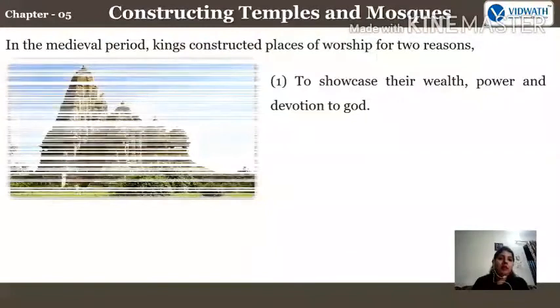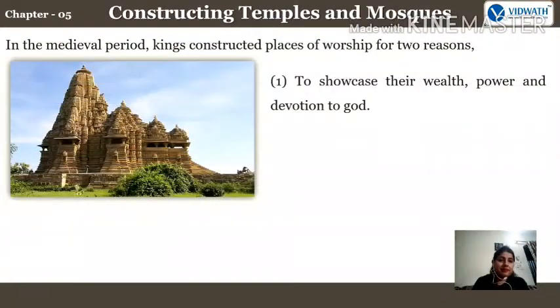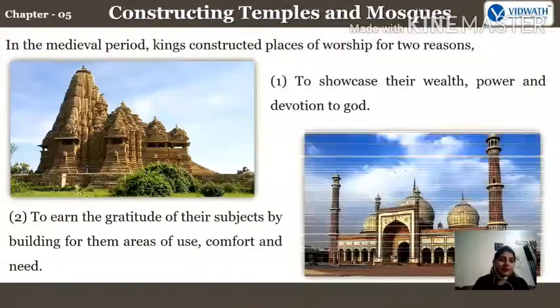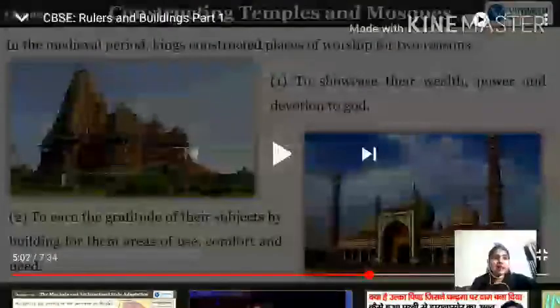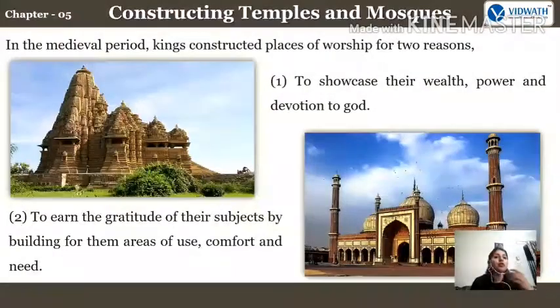Firstly, to showcase their wealth, power, and devotion to God, and secondly, to earn the gratitude of their subjects by building for them areas of use, comfort, and need. Remember, no? First reason was to showcase their wealth. The king used to show their wealth and power and devotion to God by constructing places of worship and temples. And what was the another reason? Second reason was to earn the gratitude of their subjects.